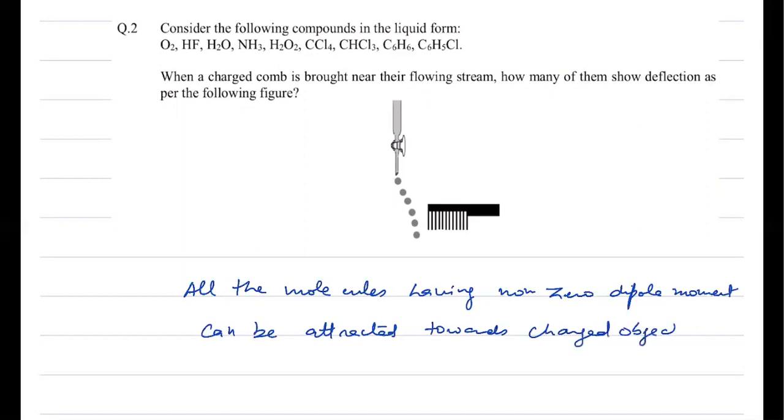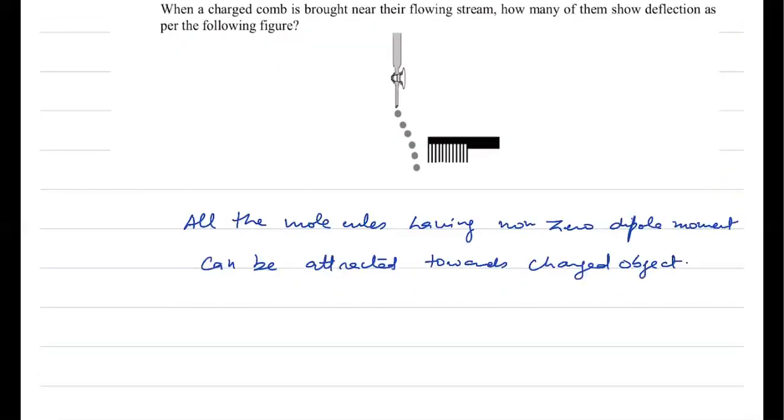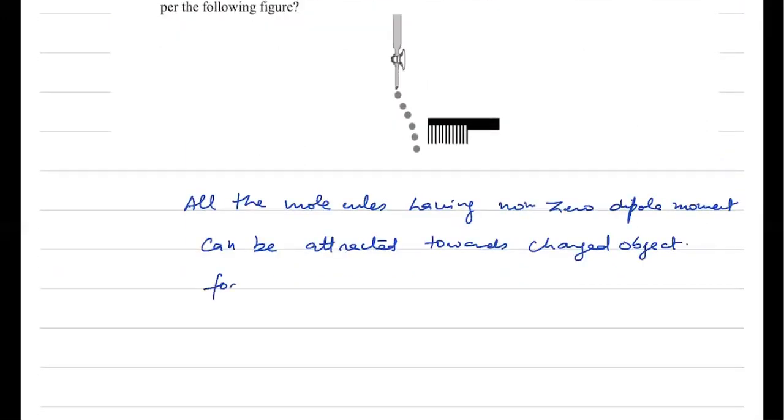And you can see here that for oxygen, CCl4 and benzene, the dipole moment is 0. So the rest can all be attracted.